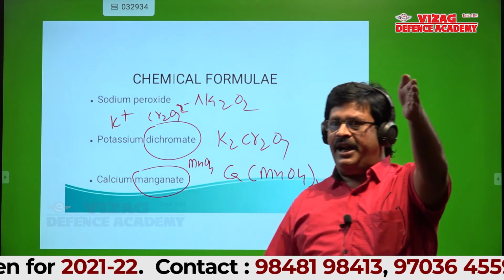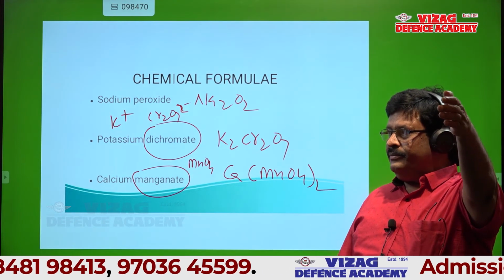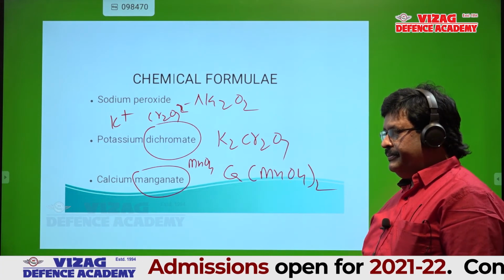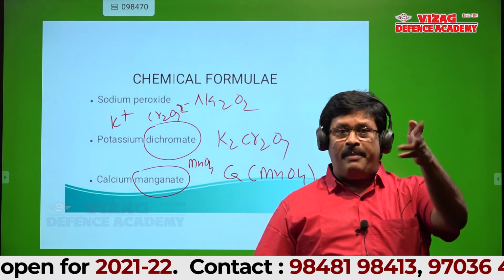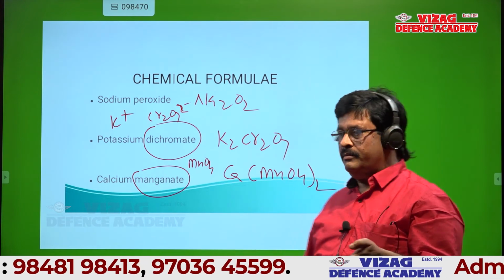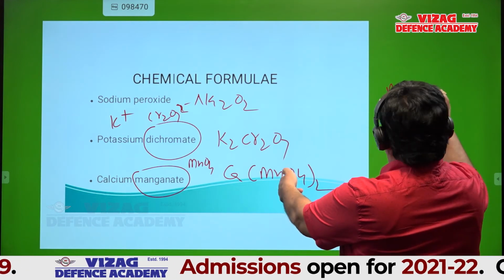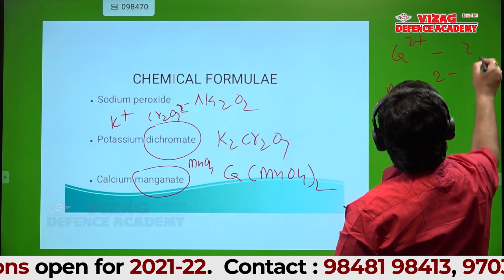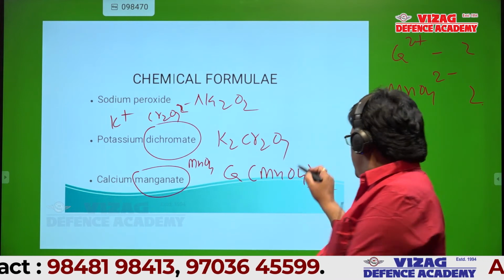I am asking manganate ion. Is this minus 1 or minus 2? Manganate. I am not asking permanganate. I am asking manganate. MnO4 2 minus, sir. Then is this formula correct? Calcium is Ca. Both are bivalent. Is this formula correct? No, sir. Then this is not.